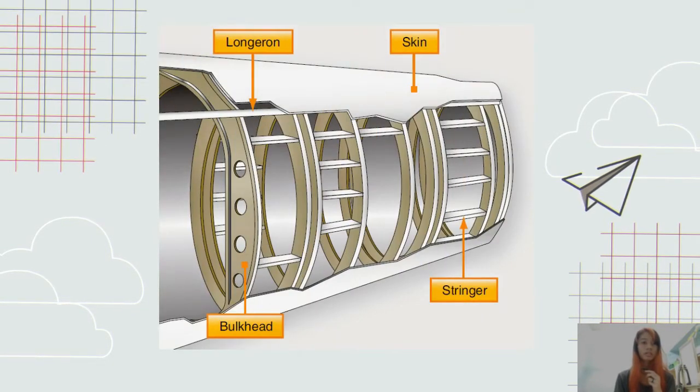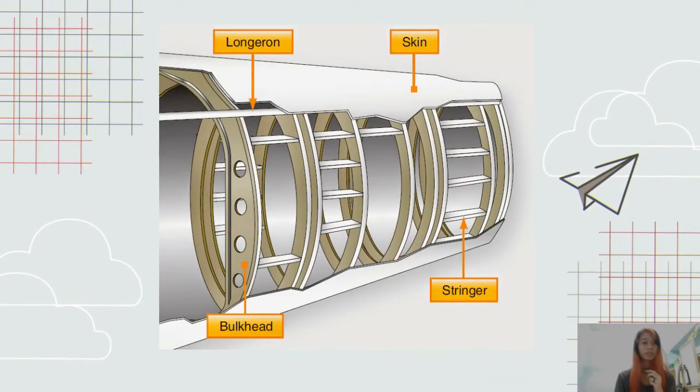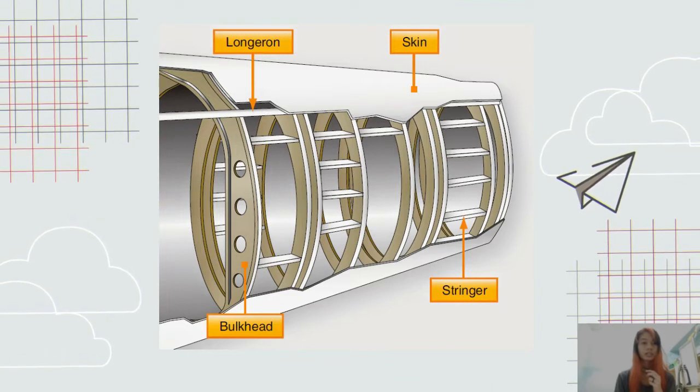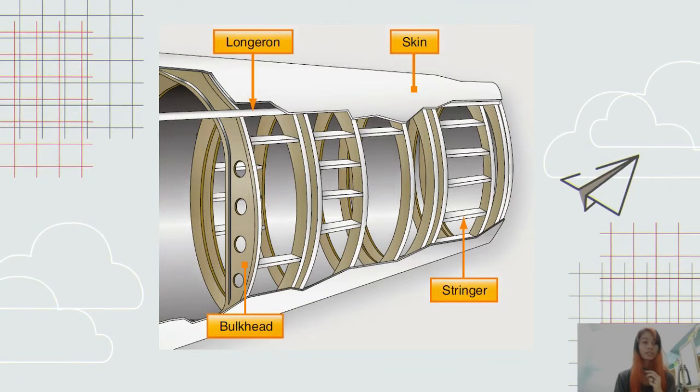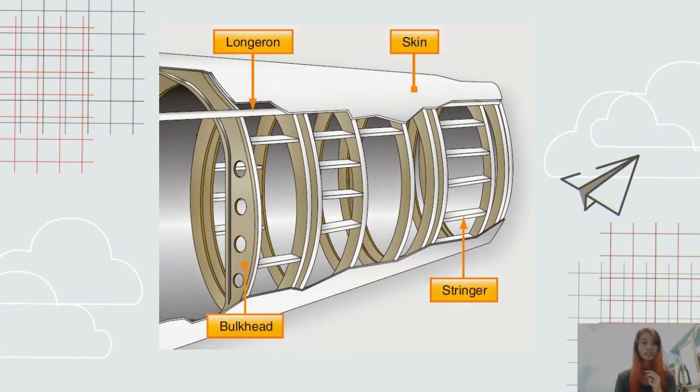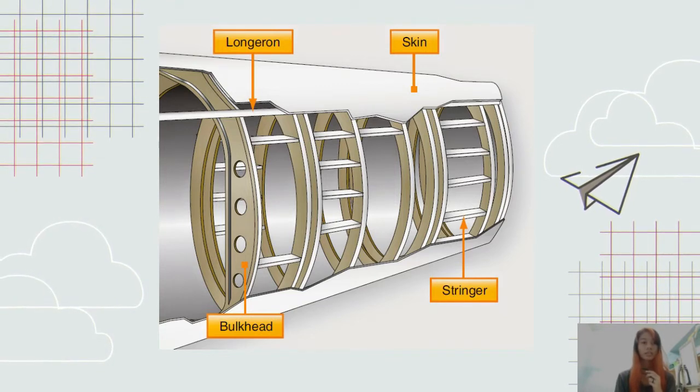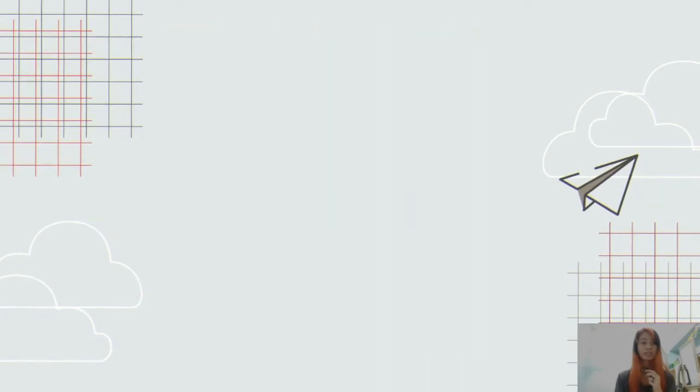The semi-monocoque structure is most common for aluminum planes. Similar to the monocoque structure, it uses stressed skin to support all loads. However, the semi-monocoque structure has additional stringers aside from the bulkhead and formers to reinforce the external skin.